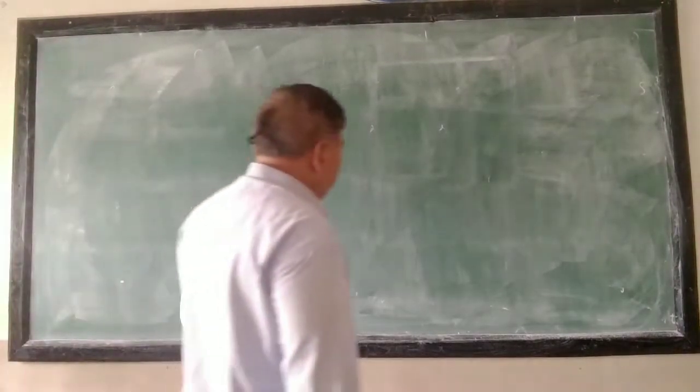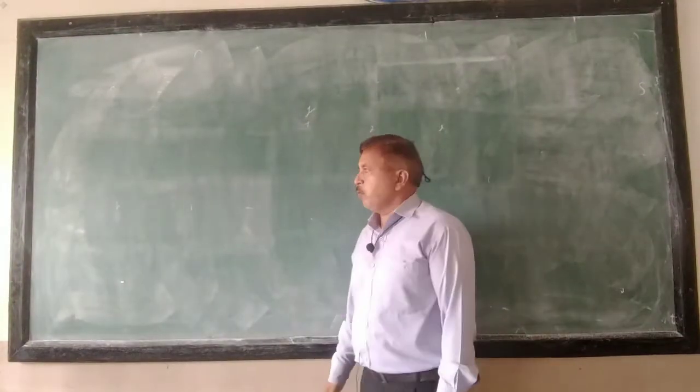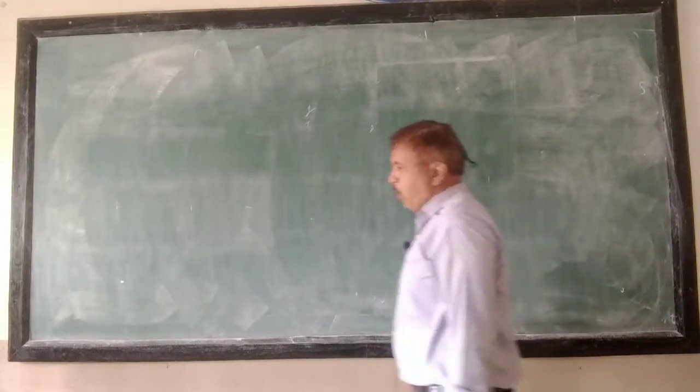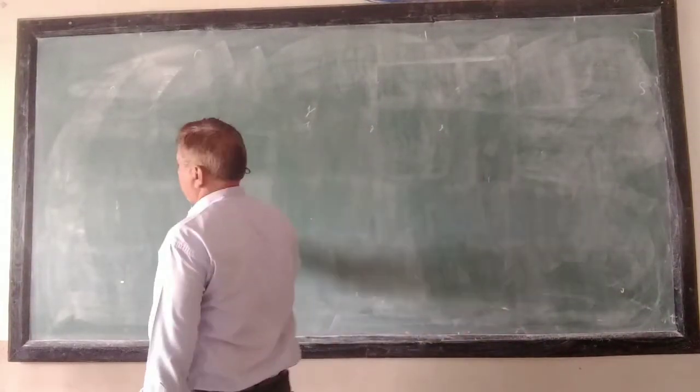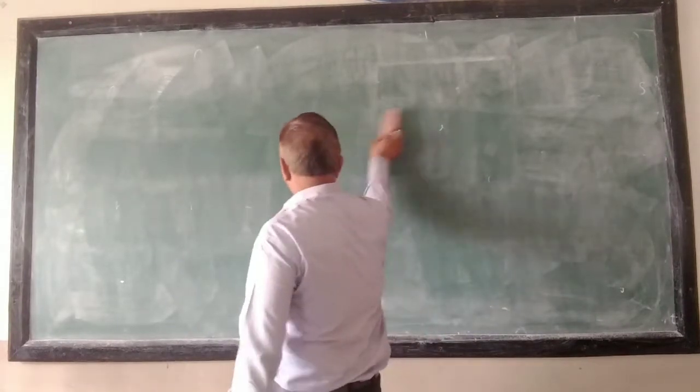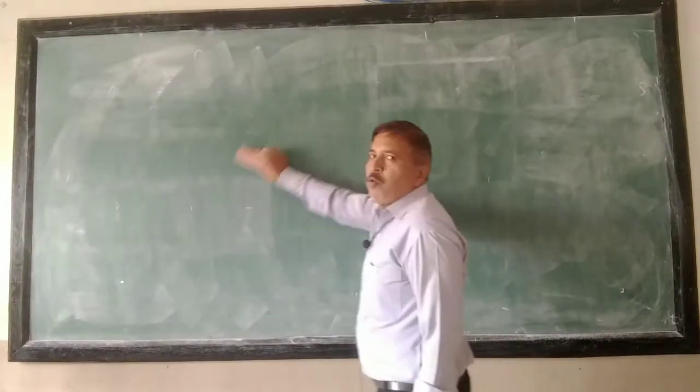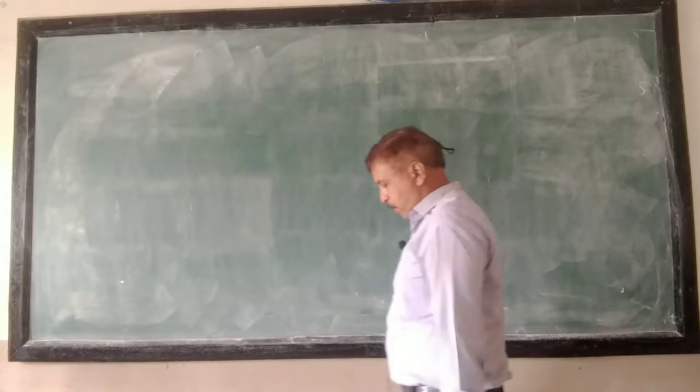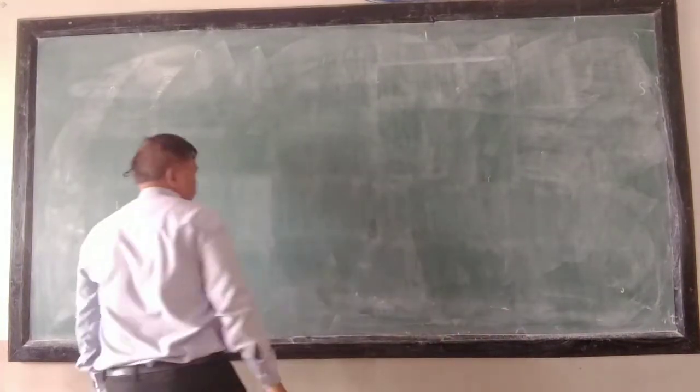Before going ahead, you must know what is photosynthesis. The name of the lesson is photosynthesis in plants. So, what is photosynthesis? That you must know first.